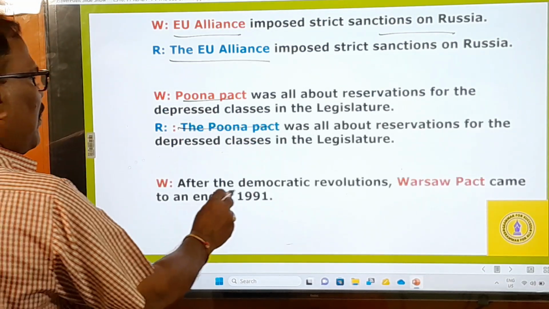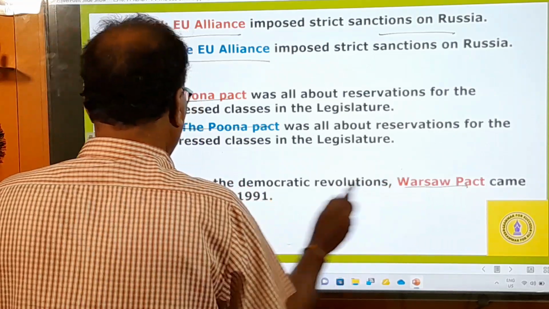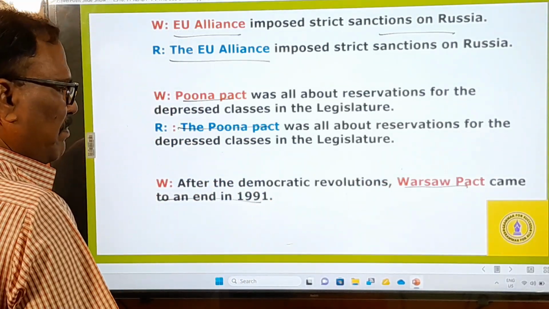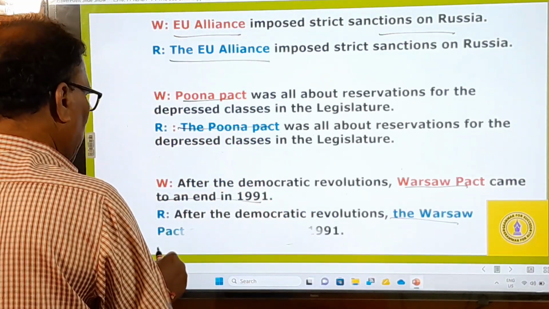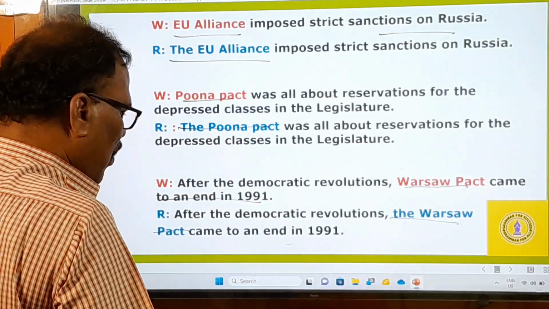Similarly, after the democratic revolutions, Warsaw Pact came to an end in 1991. Don't simply say Warsaw Pact, but the Warsaw Pact. So this is what you have to say.